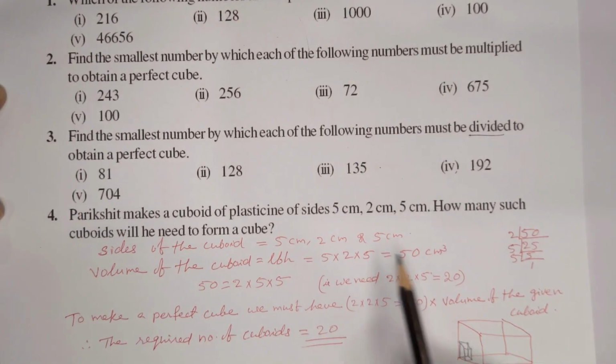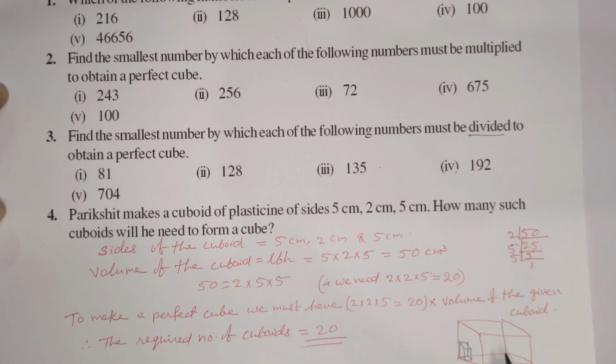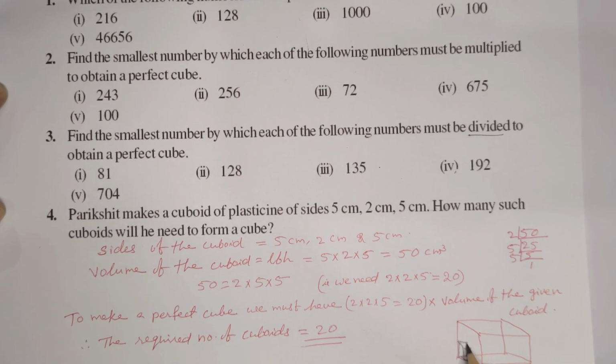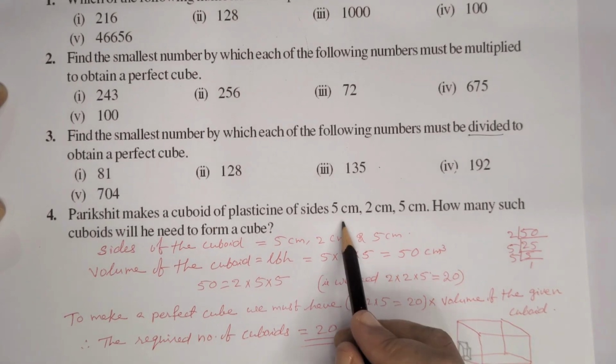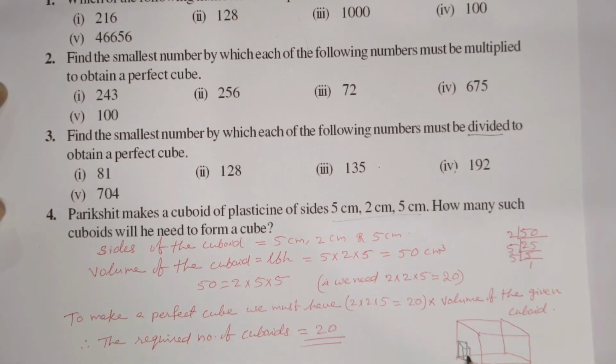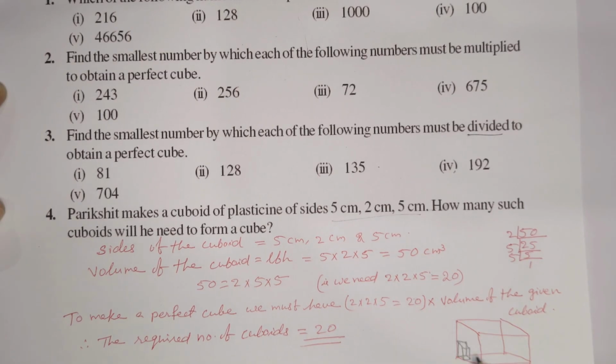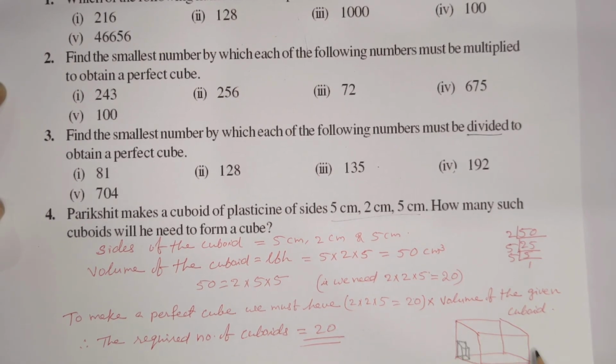If we are picturizing that question, we can see it coming that way. To make a perfect cube, we need the dimensions of the cuboid: 5 centimeter, 2 centimeter, and 5 centimeter. And arranging these cuboids, 20 cuboids, when we are arranging, that will become a perfect cube. Cube means length, breadth, height, everything same. So 20 cuboids we required.